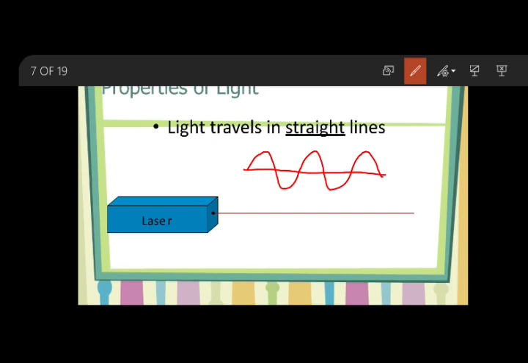To understand this experimentally, consider a cardboard sheet with a hole in the center. To the back of my cardboard sheet, I am going to place a blackboard. Now, I will take a torch and allow the light to pass through the cardboard sheet.